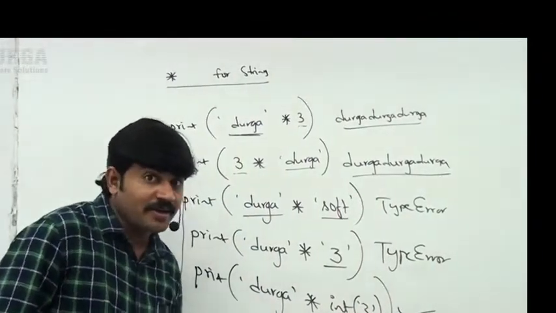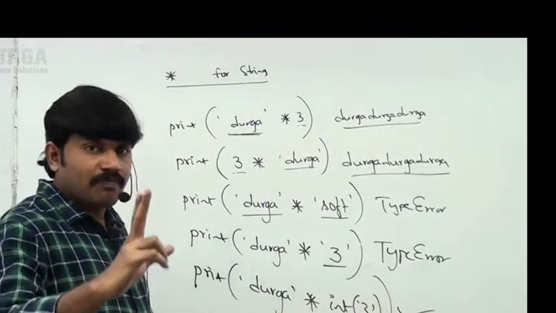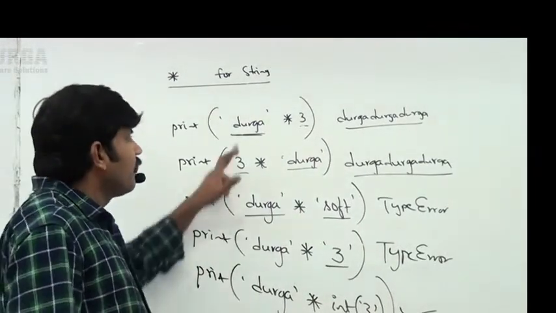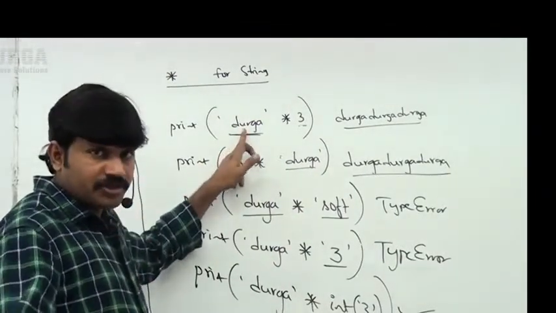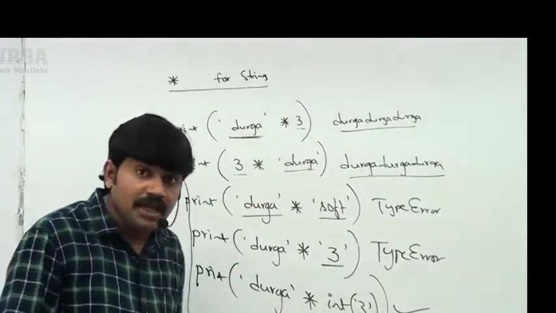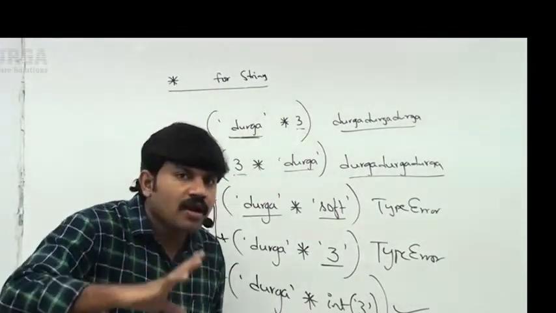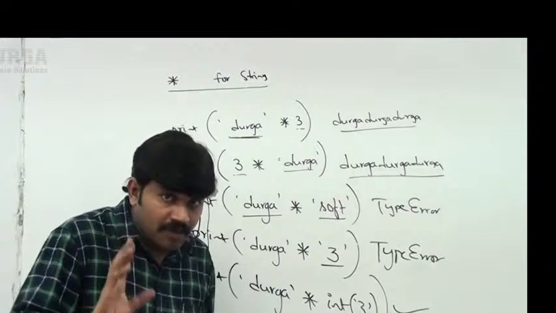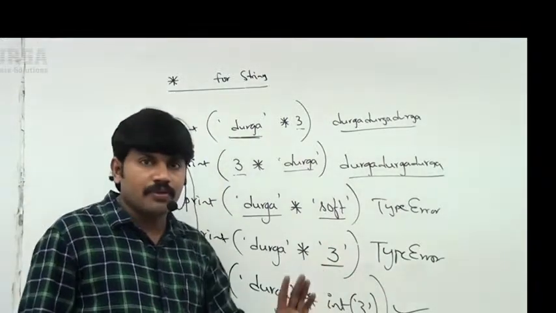Everyone can understand, right? Whenever we are applying the star operator for a string, one argument should be a string, the other argument should be an int value. You can't take any other type. By mistake, if you take another type, we are going to get a type error.